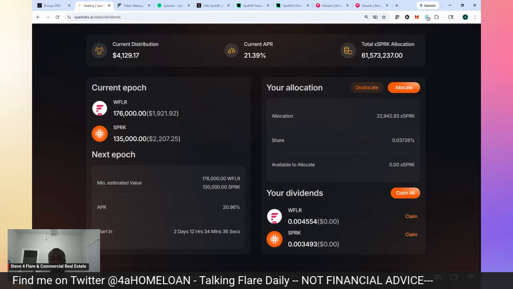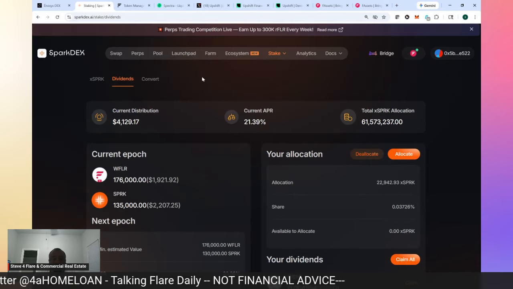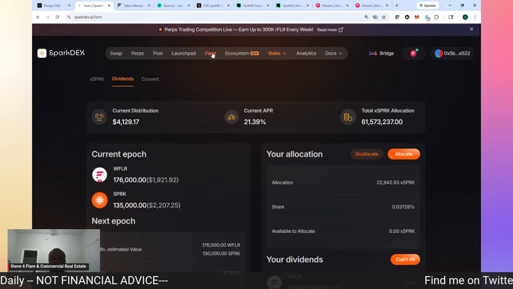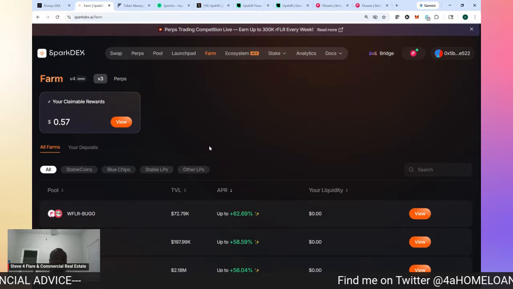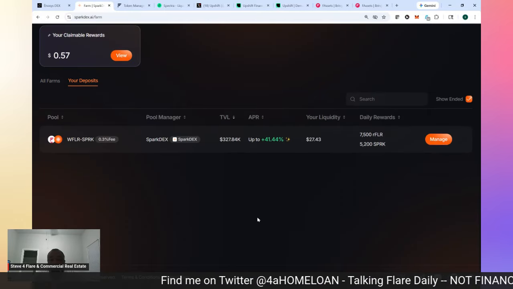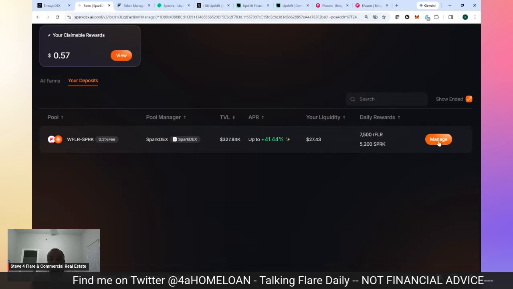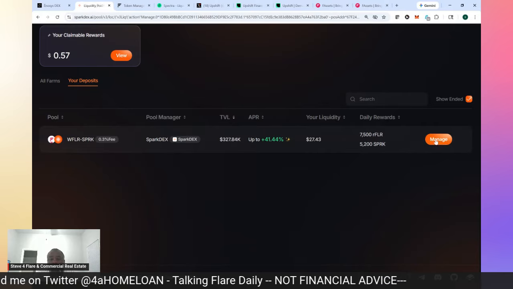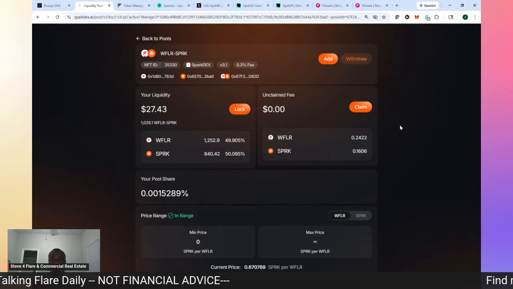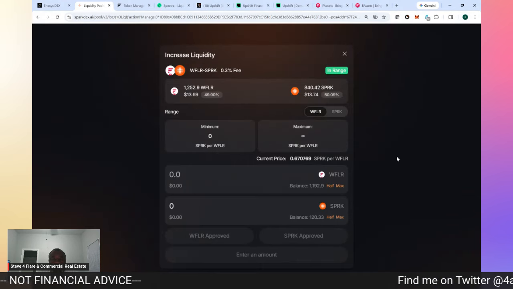You see I've claimed this on my phone, so this is gone, right? Okay. So I'm going to use some of those to continue to increase my position in that LP pool. Why? Because it's paying me RFLR rewards. I'm earning more Flare. I'm earning more Spark. So let's go ahead and add. I'm going to go ahead and hit manage, and let's see if I can add to my position.